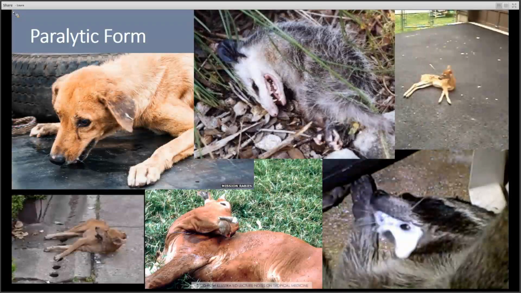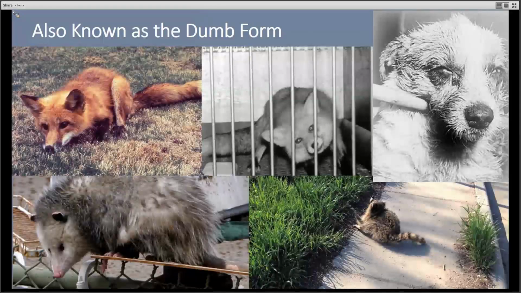Some animals may suffer from the paralytic form of rabies. This form is often characterized by stumbling and incoordination and other unusual behavior and body positions. Paralysis progresses rapidly to all parts of the body and eventually results in death. The paralytic form is also called the dumb form because it may include paralysis of the throat and jaw muscles, profuse salivation, and the inability to swallow.